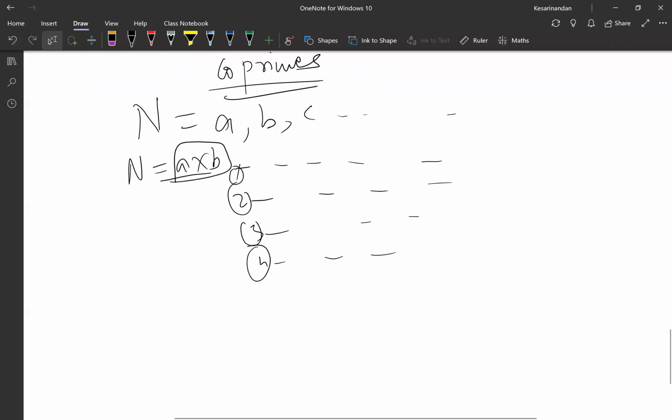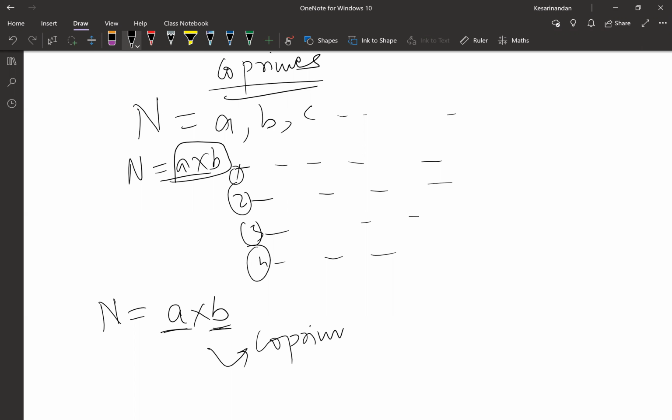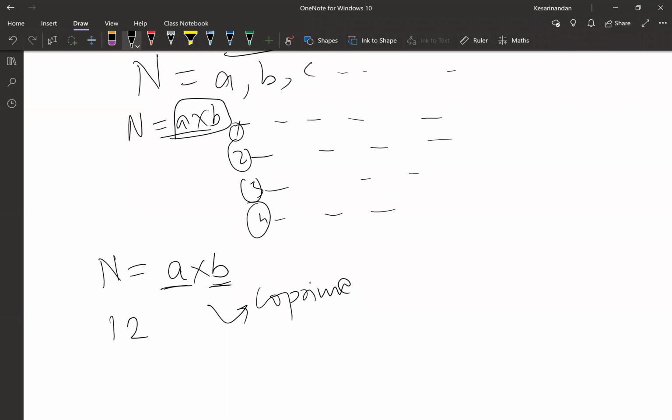Now I want, and this will apply a combination of some of these, in how many ways can I get n as a number a into b, where a and b are co-prime to each other, and use this for 12 and tell me the answer. 12 is a number which you can manually operate. That's why I'm giving you a smaller number. 2 minutes, try it. In how many ways can you represent 12 as a into b, where a and b are co-prime to each other?